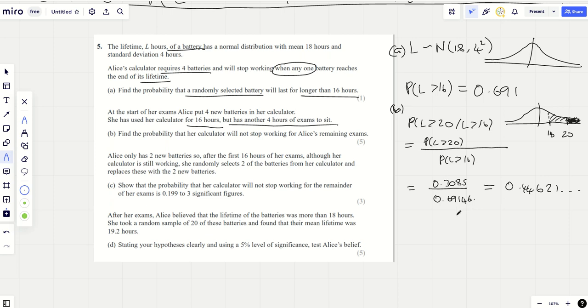Now, that's just the probability that one battery lasts for another 4 hours, given that it's already lasted for 16. We need all 4 of them to do this, so this is essentially a sneaky binomial now. The probability that you have success with one battery is that, but you need it with all 4. So we're looking for the probability that x equals 4. But most students, I think, will be just comfortable saying this needs to happen 4 times on the trot. And so I'm just going to do this to the power of 4. And that comes to, let me quickly work it out on my calculator, 0.0396 to 3 sig fig.